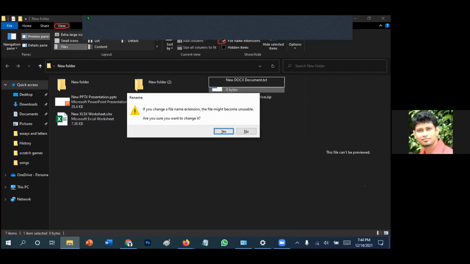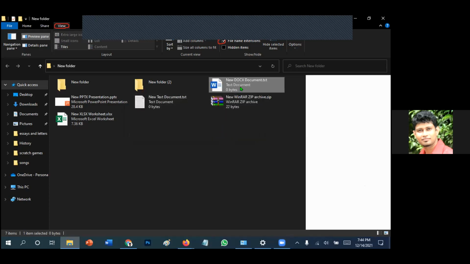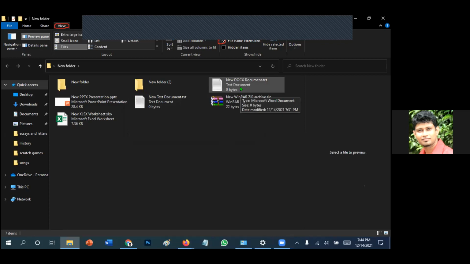It's asking to confirm. Yeah. Once confirmed, what can you see? Yes, please just click yes. Once confirmed, you can see that the file is changing its icon as well as the type of the document. The type is text document and the icon is also changed, and this is txt. And if you double click, it will be opened using your notepad.